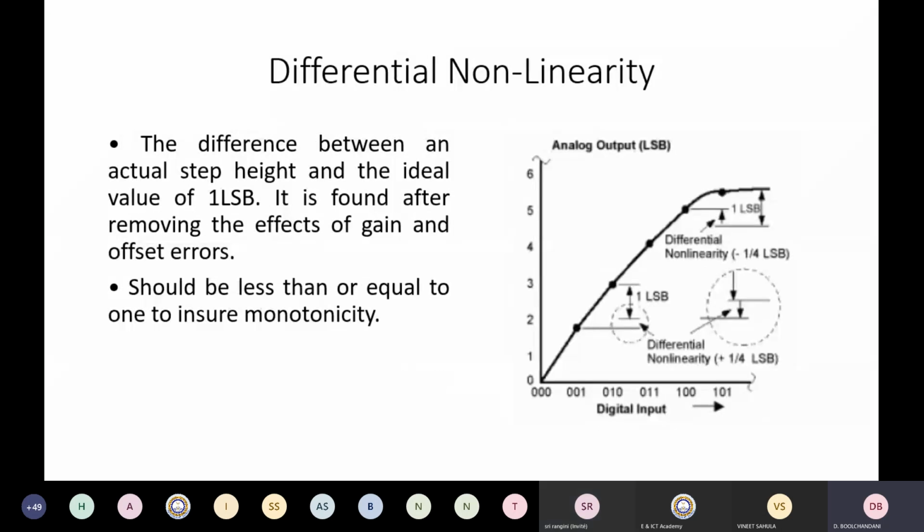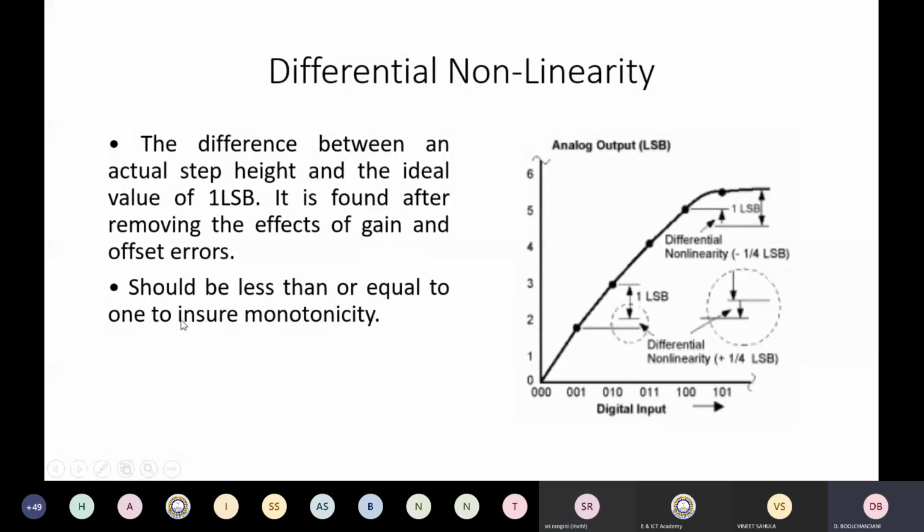Then there is an error which is known as differential nonlinearity. This is the difference between the actual step height and the ideal value of LSB. It is found after removing the effects of gain and offset error.